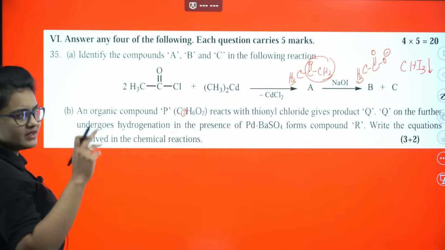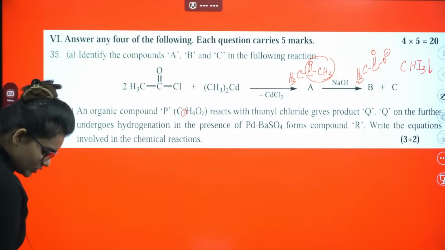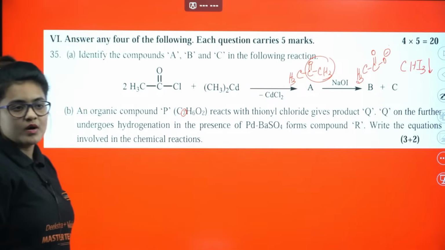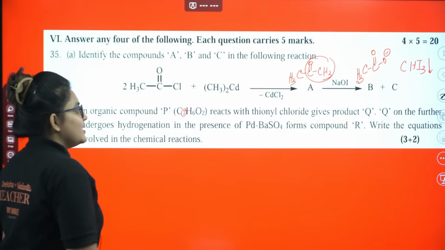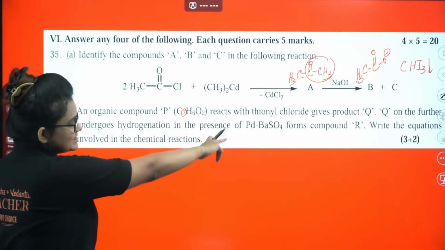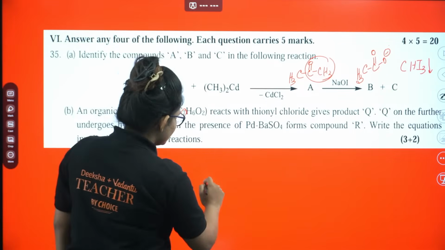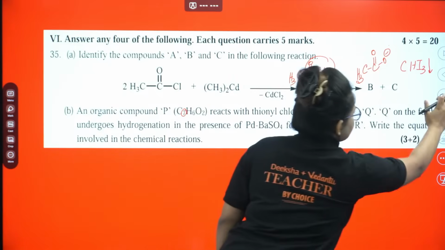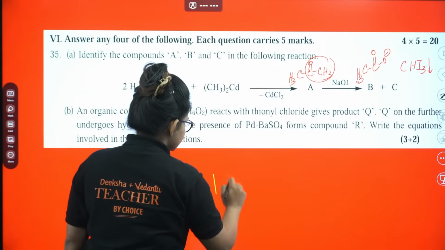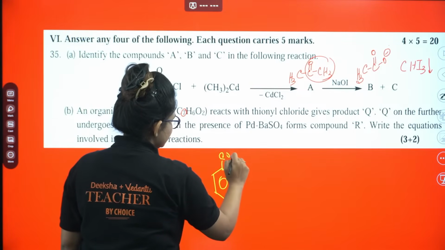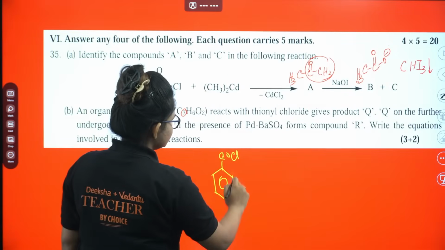Okay, I got one hint what Q can be. So Q must be one acyl chloride, a COCl type of compound. Why did I get it? Because it is the Rosenmund reagent, right? So definitely your Q is this compound, benzene with COCl. Okay, so now this is your Q.